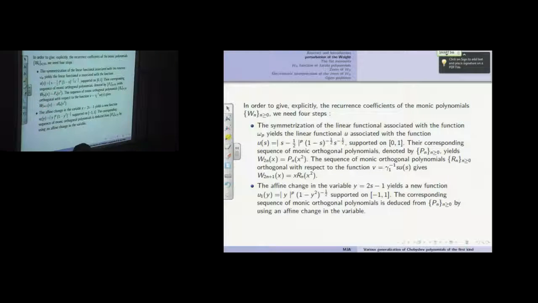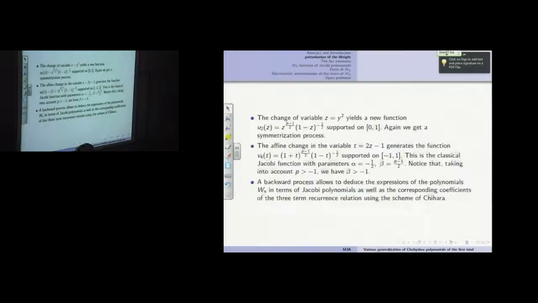So we do the first affine change of variable y equals to s minus 1, which gives this. And then a change of variable z power 2, and then a second affine change of variable would give this, and then a backwards process allows to deduce the expression of polynomials in terms of Jacobi polynomials.